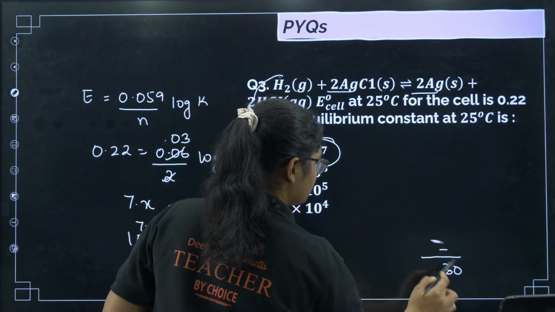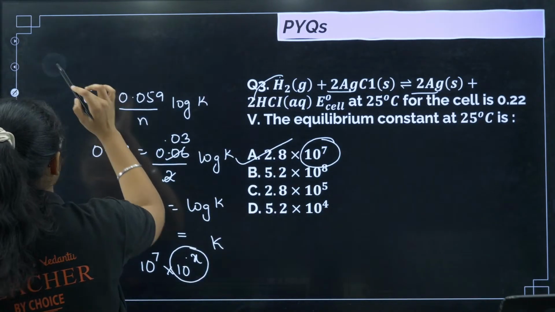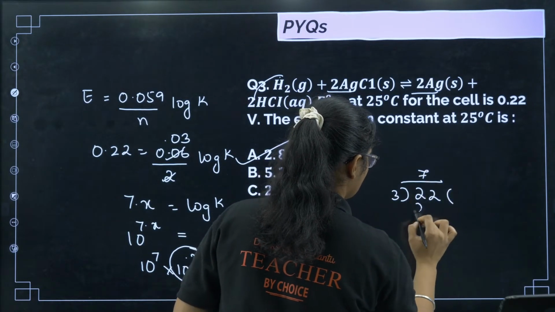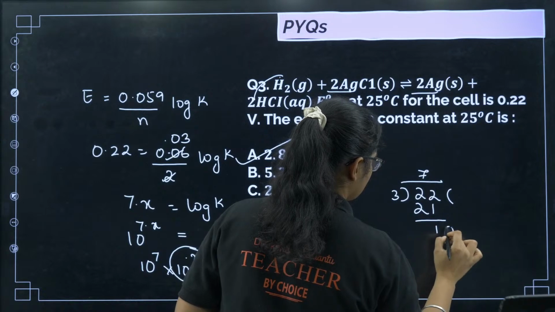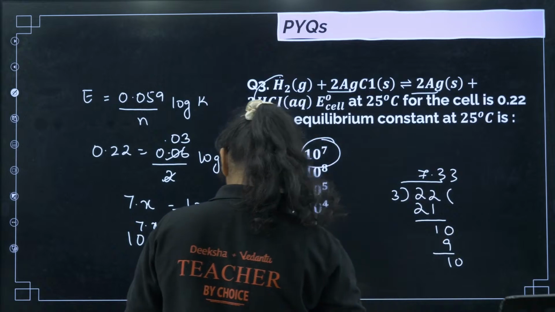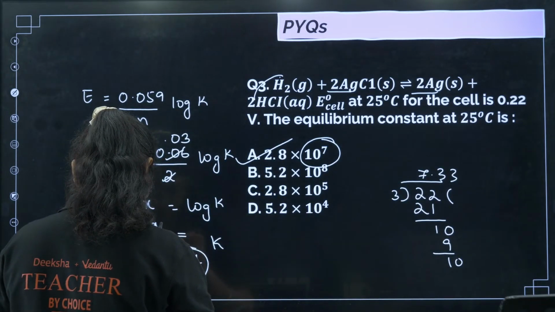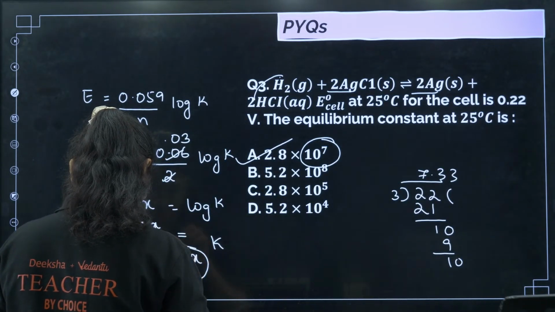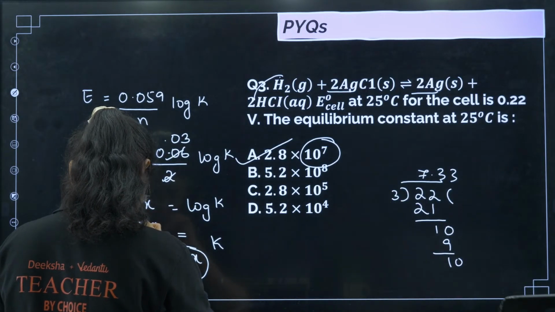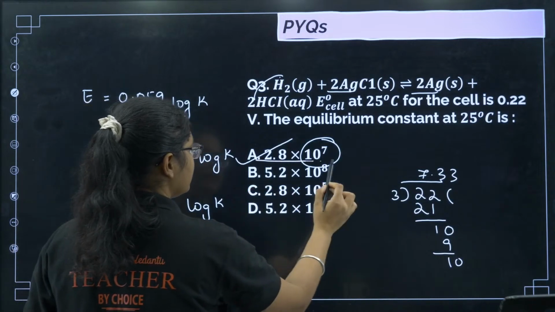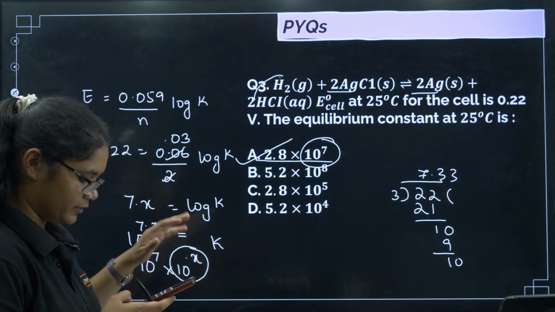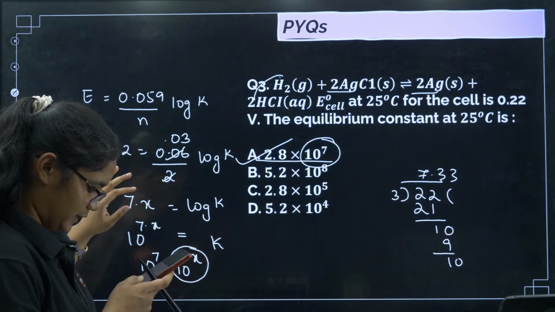I got 22 by 3. So those saying it is B, just let me wait, students. Let me check it. So you will get 2 into 2. This is the correct one, students. Option number A is correct. I have checked with a calculator also. You will get option number A.